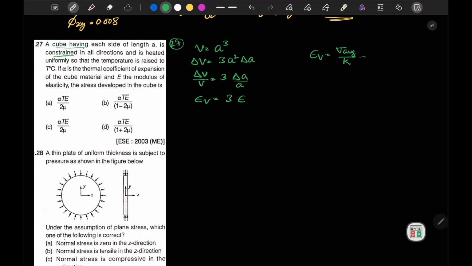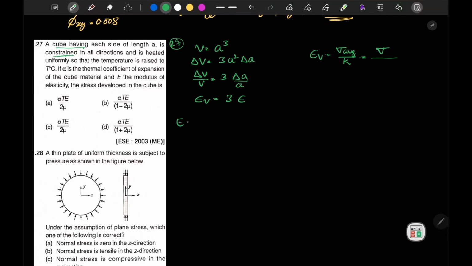So sigma average is sigma 1 plus sigma 2 plus sigma 3 by 3, but if all the sigmas are equal, the sigma average will become sigma, so the strain is sigma upon K. Now I can write K using the equation of elastic constants.